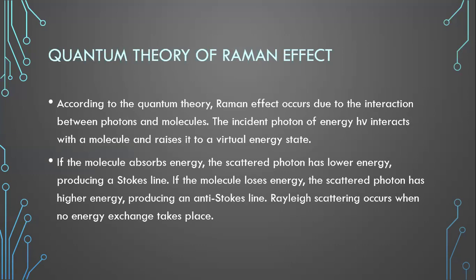The incident photon of energy h nu interacts with the molecule and raises the molecule to a virtual energy state. If the molecule absorbs energy, the scattered photon has lower energy, so it produces Stokes lines. If the molecule loses energy, the scattered photon has higher energy, and it produces anti-Stokes lines. Rayleigh scattering occurs when no energy exchange takes place.